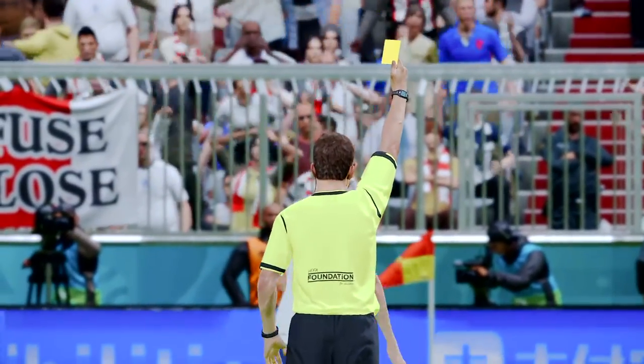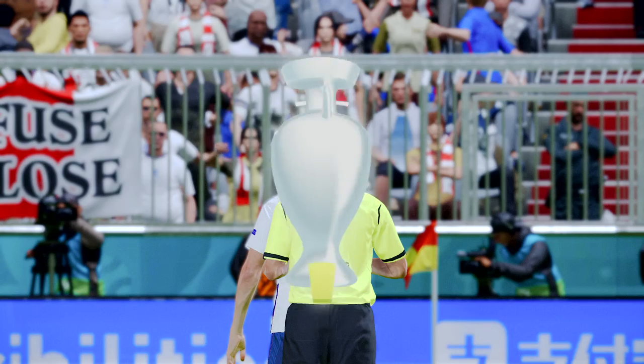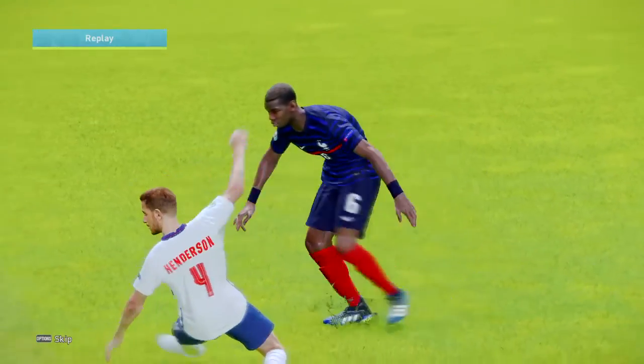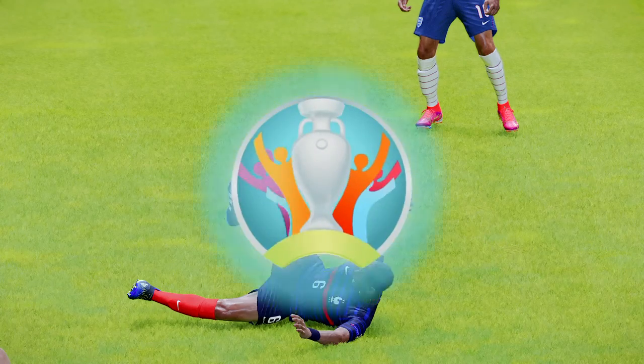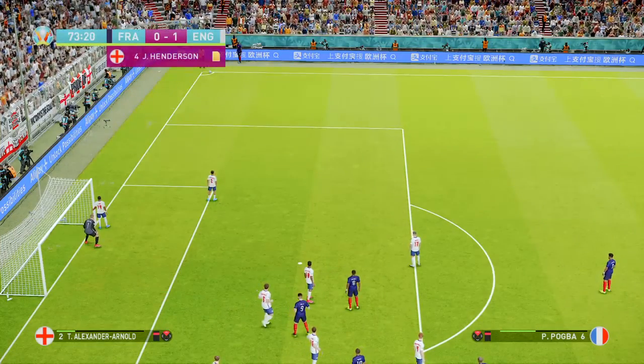Jordan Henderson is being yellow carded for something. What did he do in that last attack? Left his foot in on Pogba. Correct decision from the referee. I haven't said that too much since I've been commentating on this tournament.